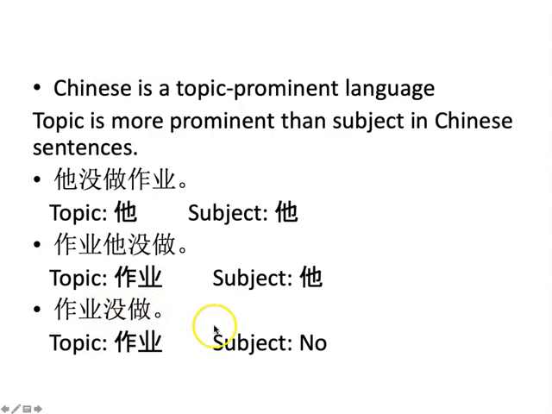So with 没做, the agent or the subject is missing. From these three sentences, we can see that topic always occurs, and always at the beginning of a sentence. However, subject sometimes is the same as topic, sometimes it may not be at the beginning of a sentence, and sometimes it may be absent altogether. That shows subject is not prominent in Chinese sentences.